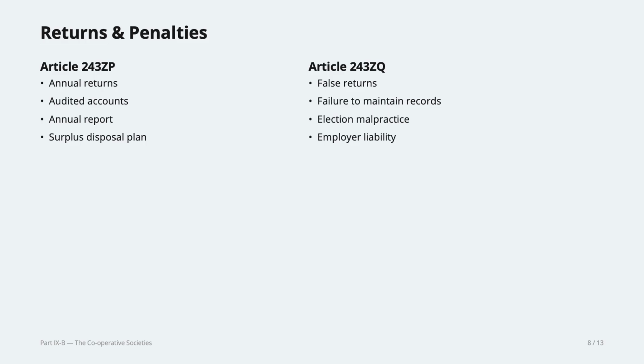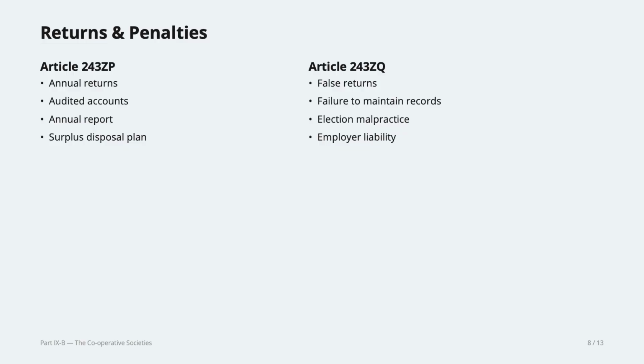The cooperative society is very strict. And Article 243(ZQ): in case of false returns, false facts, there will be penalties. Okay, so penalties vary from one state to another. We have our own sets of laws.